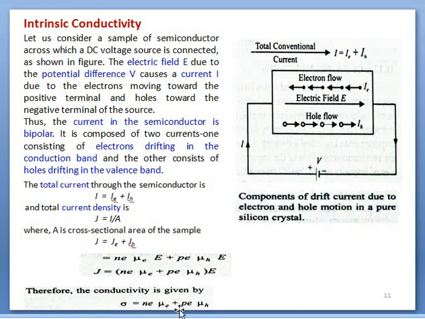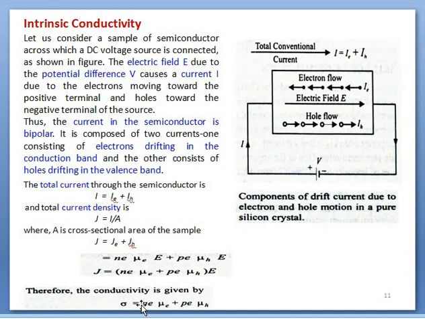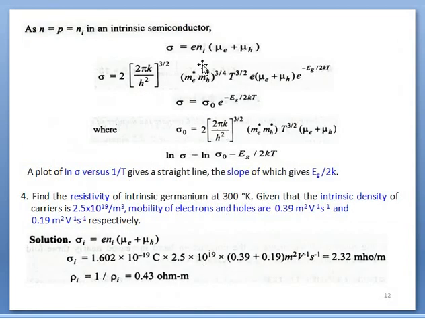Since n and p are both equal to n_i, in place of n we have n_i and in place of p we have n_i, so n_i e is kept outside. We have the conductivity of an intrinsic semiconductor like this equation.